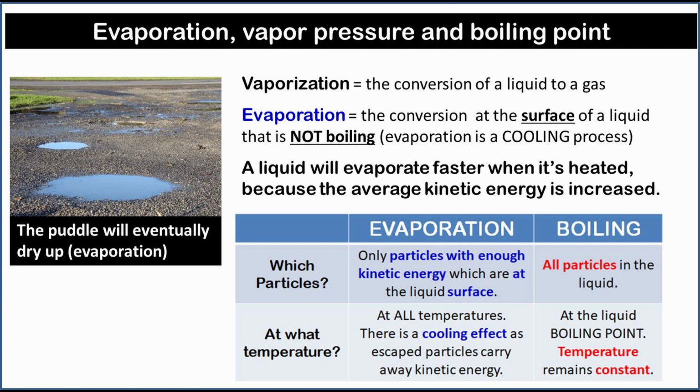Evaporation occurs at all temperatures, but only the particles with enough kinetic energy which are at the liquid's surface will be able to escape. As evaporation takes place, the liquid's temperature decreases, so evaporation is a cooling process. Boiling occurs for all particles in the liquid at the boiling point. During the process of boiling, the temperature remains constant.